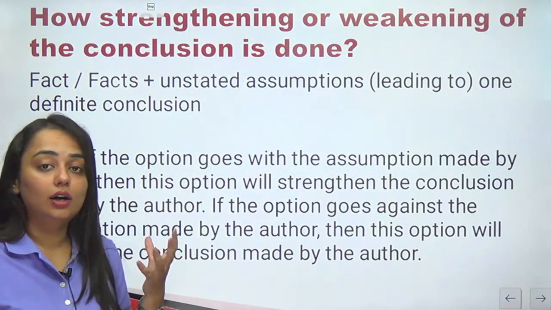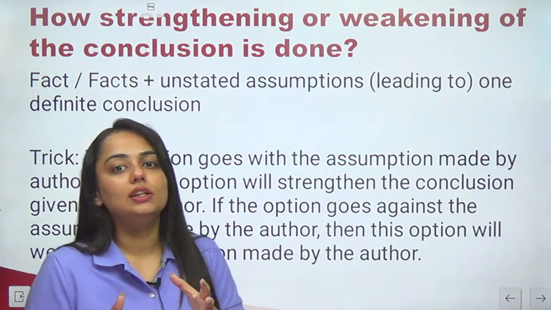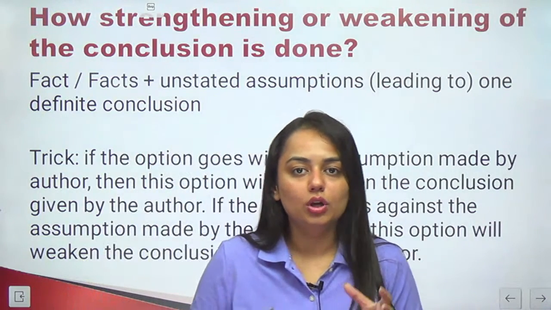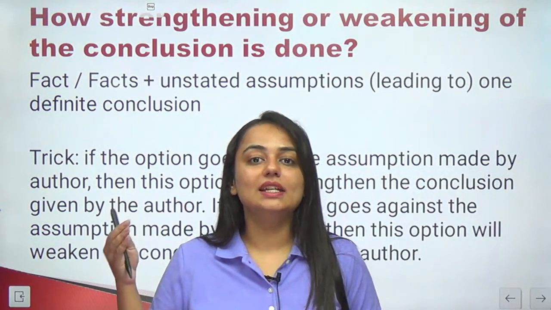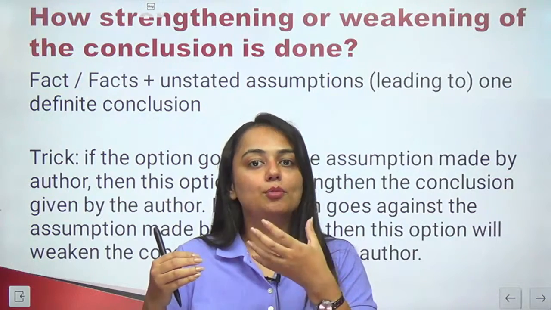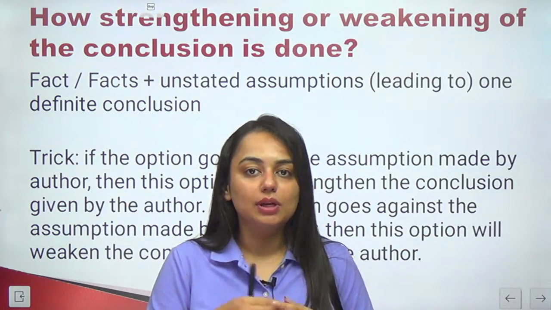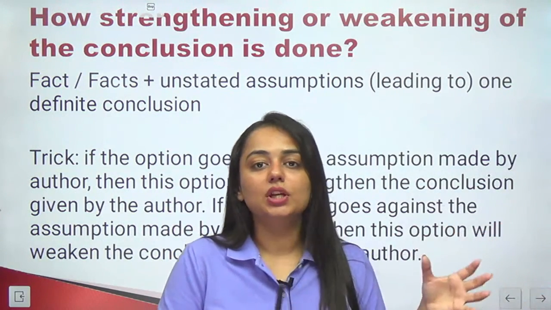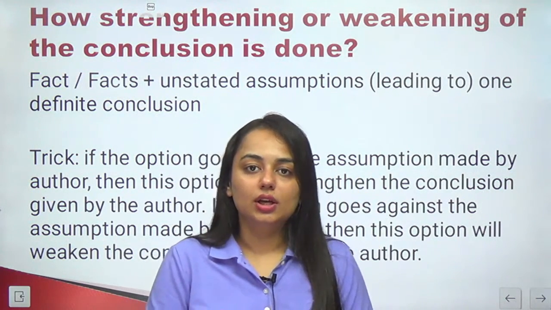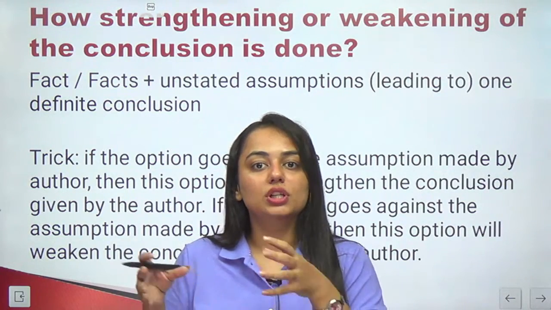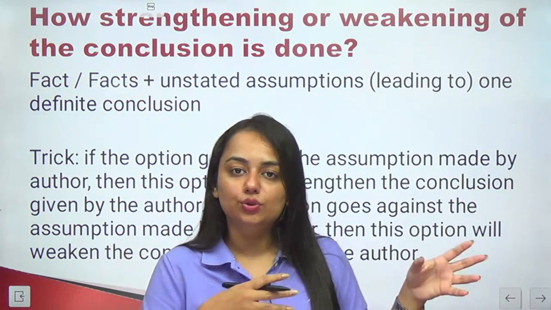Now, a fifth category that we've discussed in the first slide is strengthening or weakening a conclusion. You already know what a conclusion is. How do we reach a conclusion? There is a series of logical statements with proper reasoning, and the proper order of those logical statements leads us to a certain conclusion. When I say strengthening the conclusion, any given option must be supporting the assumption, the stated facts, the unstated facts. Only then it will lead us to the right conclusion.